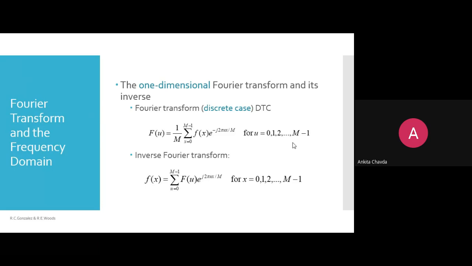Then you can write for this discrete case. If it is just one dimensional, then you can consider a single dimension here, that is u in the frequency domain, and here this x for the spatial domain, because we are having a relationship between the spatial and the frequency domain. There is no exact direct way, but somehow we can map spatial to frequency with this formula which is given.